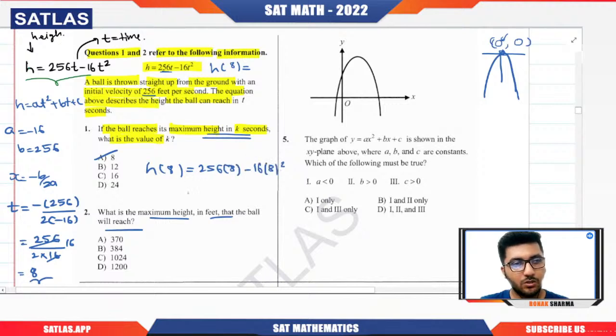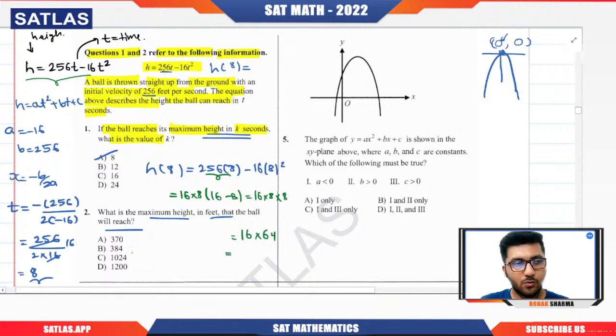So 256 into 8 we have, we can do one thing, right? I can take 16 and 8 common. You can calculate that using a calculator for sure, but I'm just showing you how we can do it very quickly in this manner. Also, 16 times 8. Here only 16 will be remaining, here only one 8 will be remaining. So this is 16 into 8 into 8. It is nothing but 16 into 64, which will give you what?